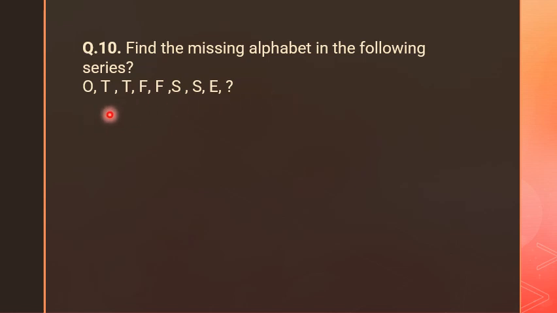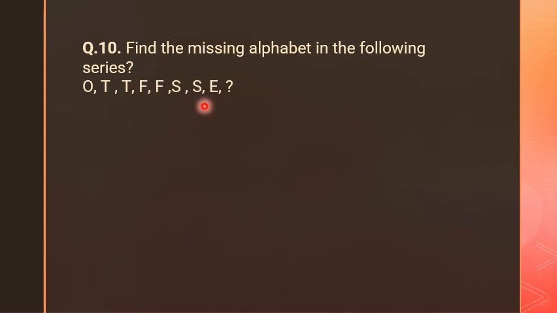What exactly is the series we are showing here? It's not A, B, C, D or any word. But if you observe carefully, this is a series of numbers. O stands for 1, T stands for 2, and so on: 3, 4, 5, 6, 7, 8 and a question mark.